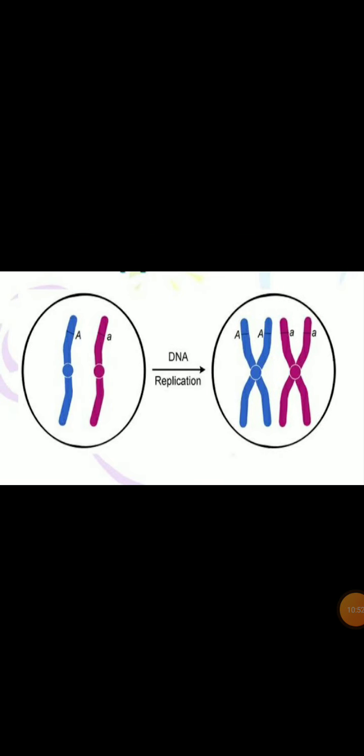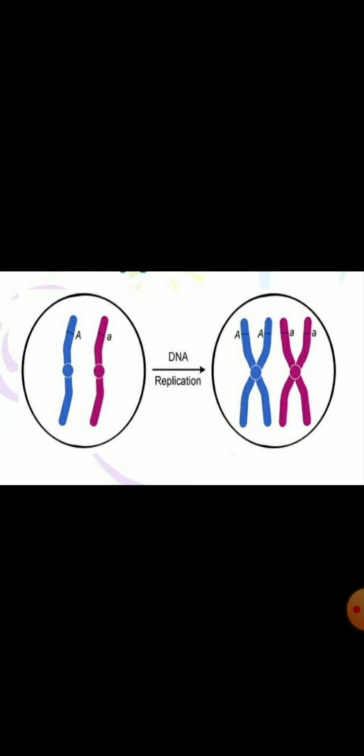If information is changed, then different proteins will be made, and these different proteins will lead to different body designs. And that is why a basic process in reproduction is the creation of a DNA copy.